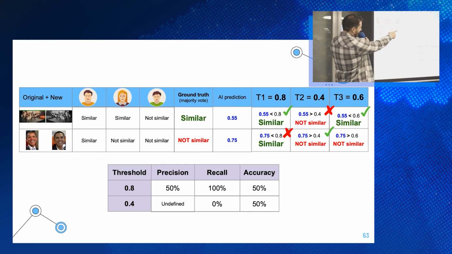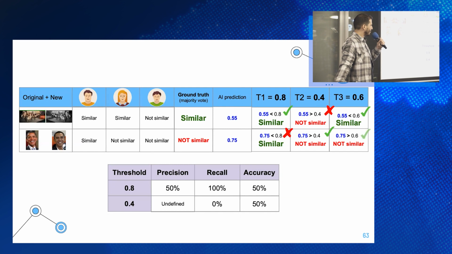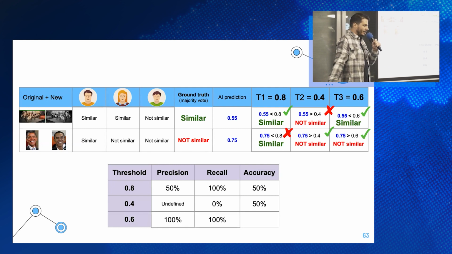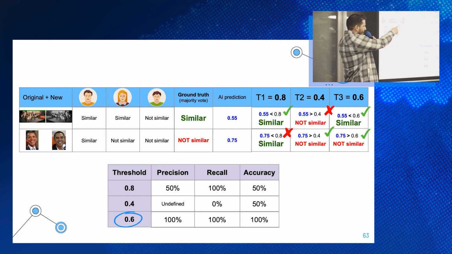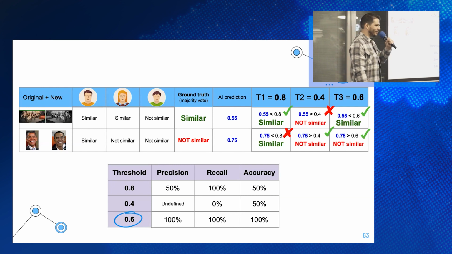And also this one is equal to the ground truth, so this is also a correct answer. We're going to put it in the table. The precision is 100% because each time it said similar, it got it right. The recall is 100% again because it caught all of the similar pairs, and also the accuracy, all of the decisions are correct. So this is a short introduction to AI metrics.